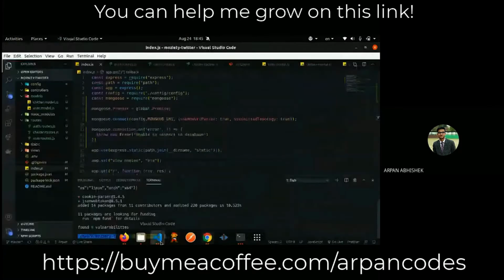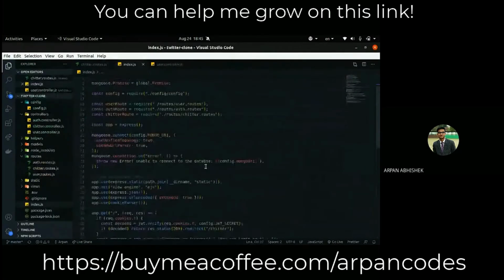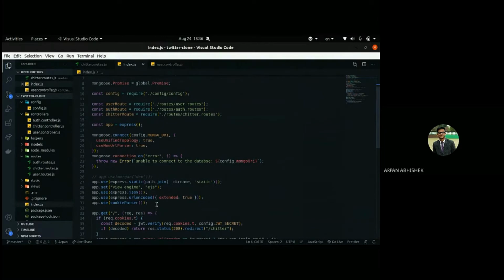So to actually accept payload from the body, we need to configure a few things. Okay, so we have to add these three middlewares. Like I told you, what are middlewares?